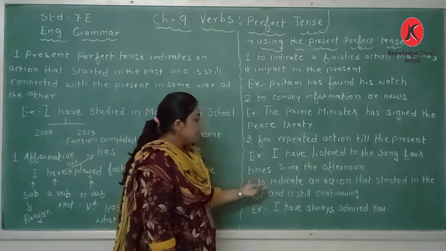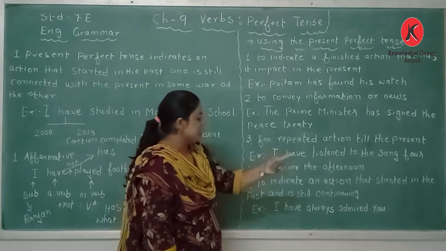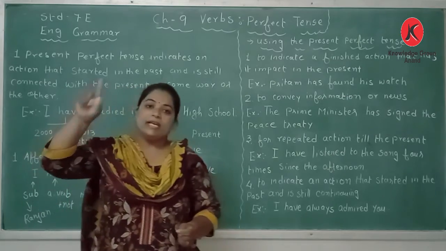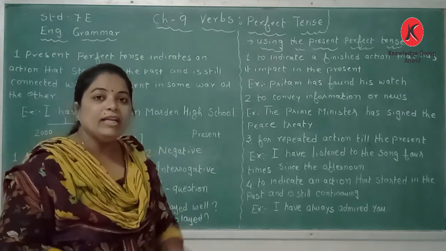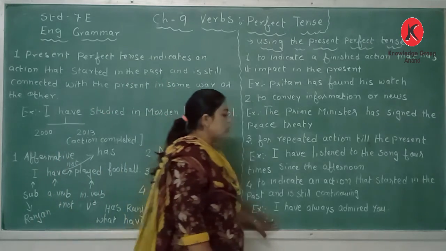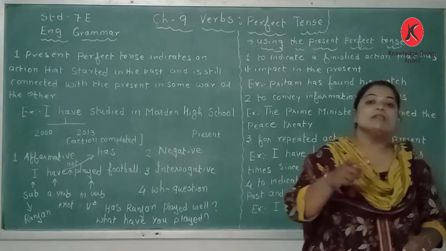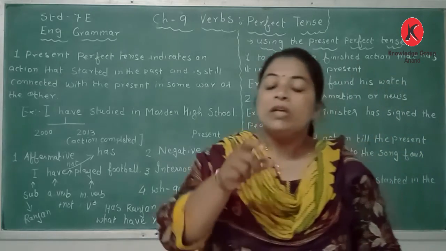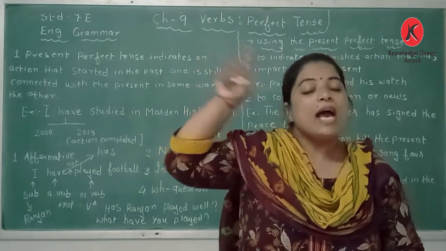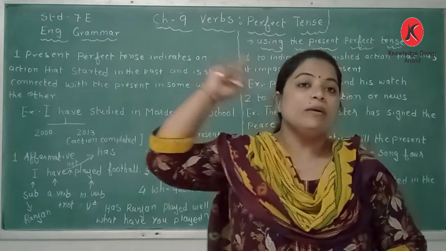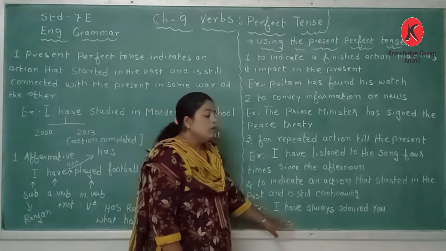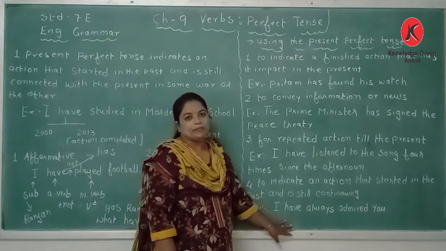And the last point, to indicate an action that started in the past and is still continuing. Okay, the action started in the past, but at the present the action is still going on. That means I have always admired. I have always, the word always. The word always indicates that the action has started in the past and still it is continuing. Means that in the past the person was always admiring. At the present moment also the person is admiring.